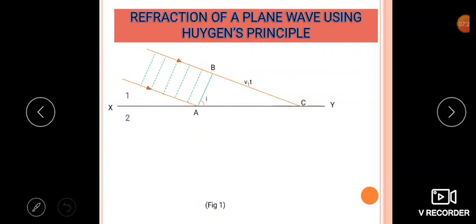So the velocity in the rarer medium is v1, into time t. Therefore BC equals v1t.